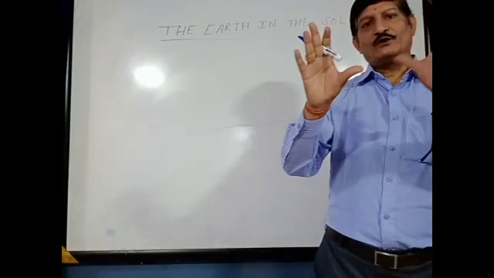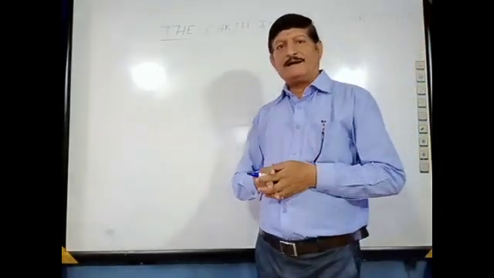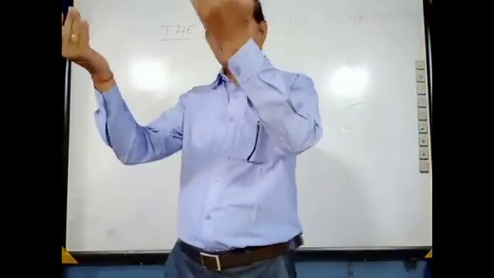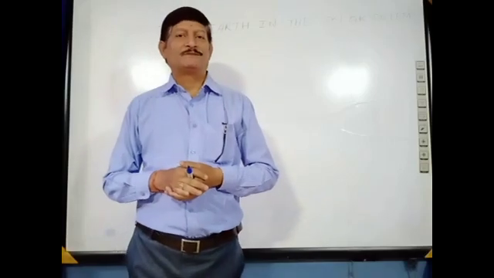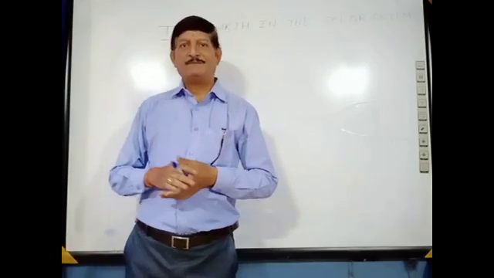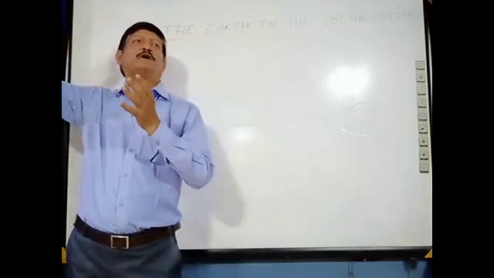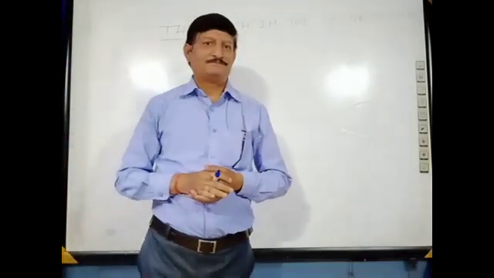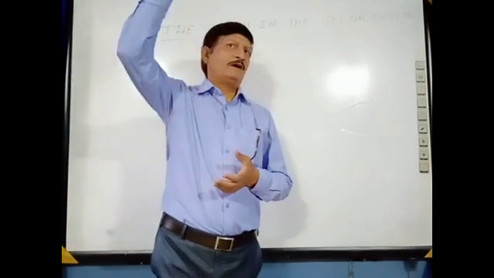Planets do not have their own heat and light. They receive the light from the sun. Some stars are very, very far away from us. They are twinkling in the sky.